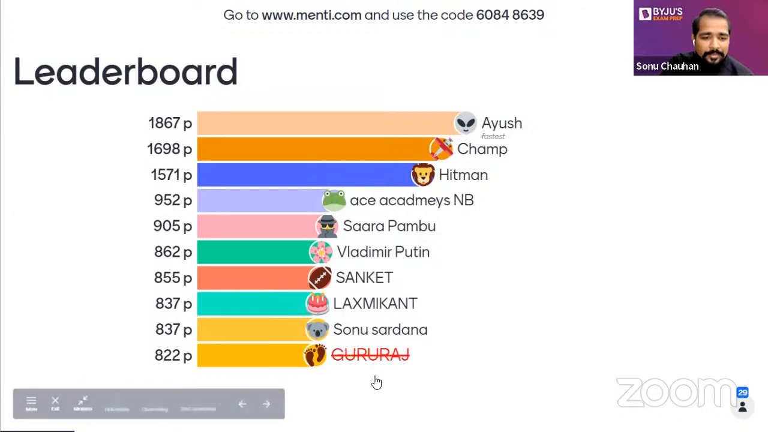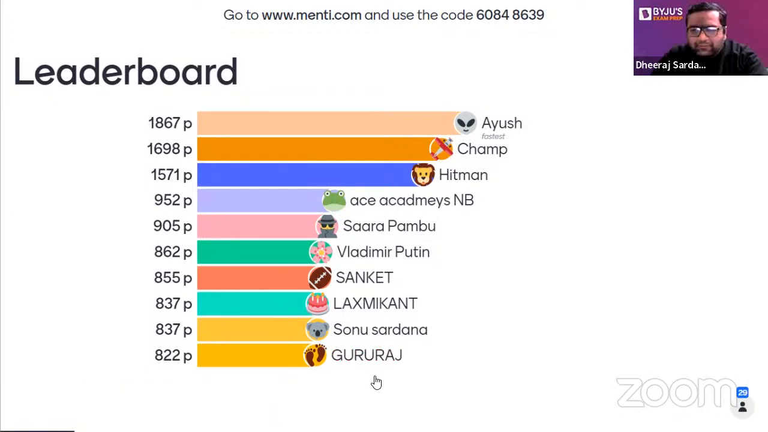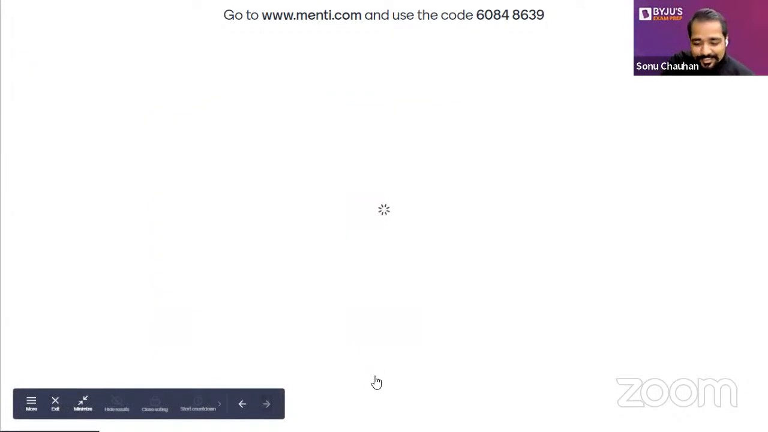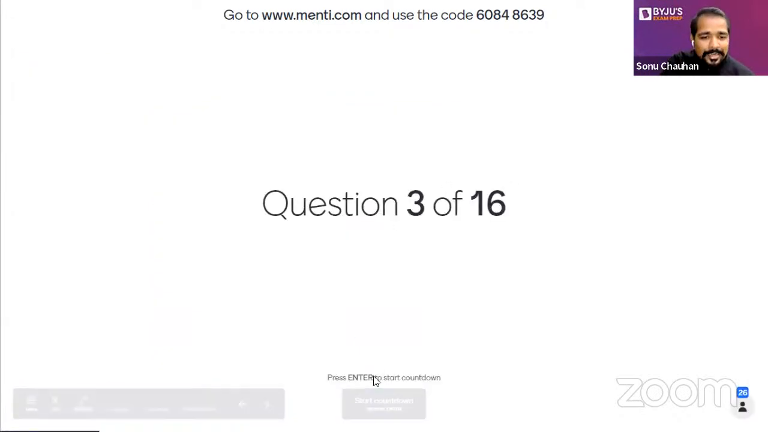Yes. And I am just expecting from Lakshmi Kant, Sanket and Guru Raj, at least you all please do it. This is the thermodynamic question. The third one is from thermodynamics, and I'm expecting you all will write the correct answer.